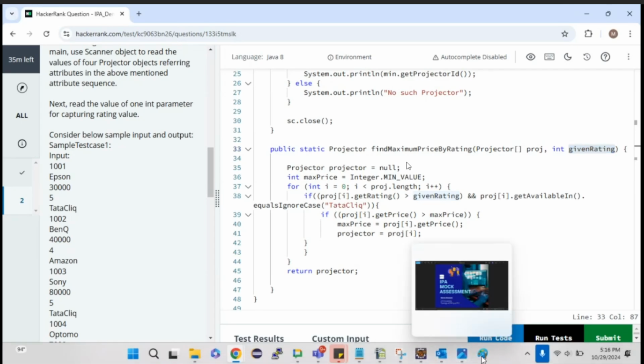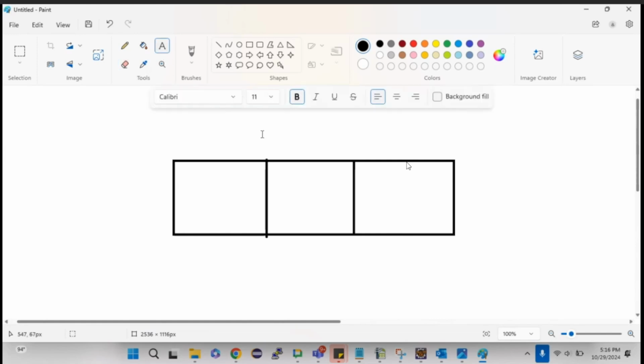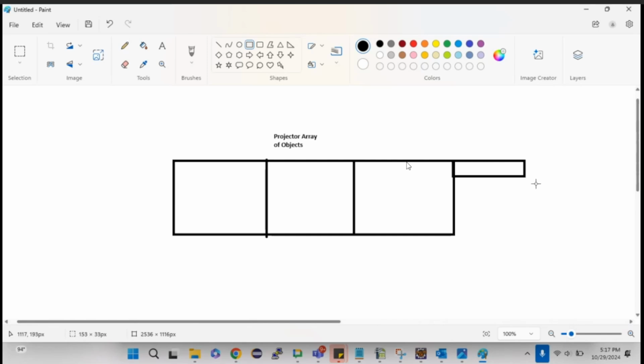Okay, then. So let me just explain over here. Consider this is a projector array, an array of objects, which means it will contain objects. Let me create one more as well.